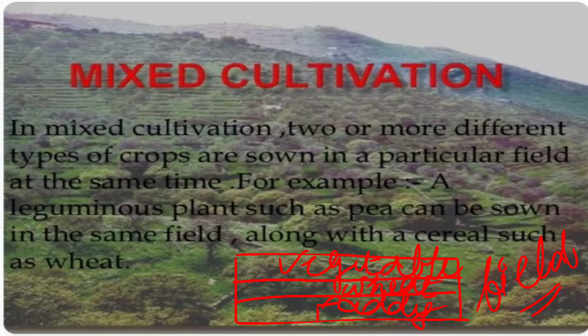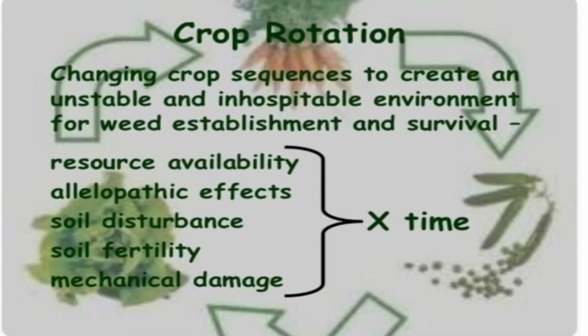Okay, understood. And now second is crop rotation. This is not mixed cultivation. Crop rotation means, see, in the first year we are growing the paddy.